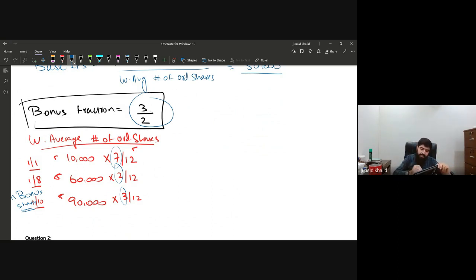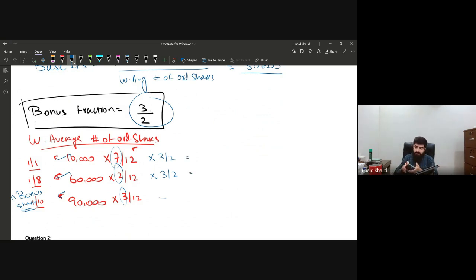Which means in this 90,000, the bonus shares are already in issue. So we have to apply the bonus fraction on all the shares that were in issue before the bonus shares. That is, on this 10,000 and the 60,000. We are not going to apply the bonus fraction on the 90,000, because the bonus shares are already in issue. We are assuming that we are applying this issue of bonus shares retrospectively, as if these shares were already in issue right from the beginning. So we have applied the bonus fraction on the previous shares.